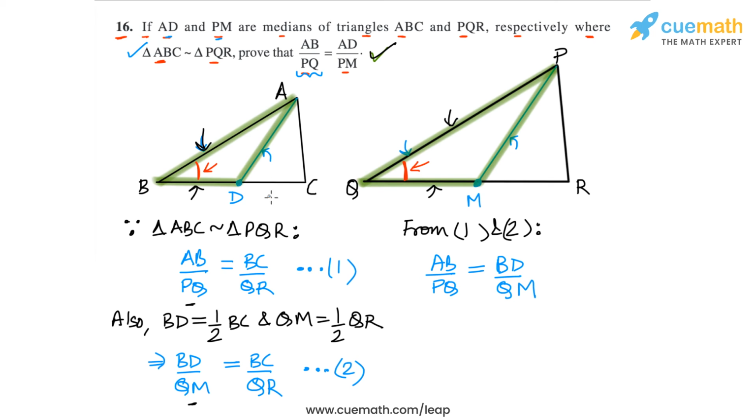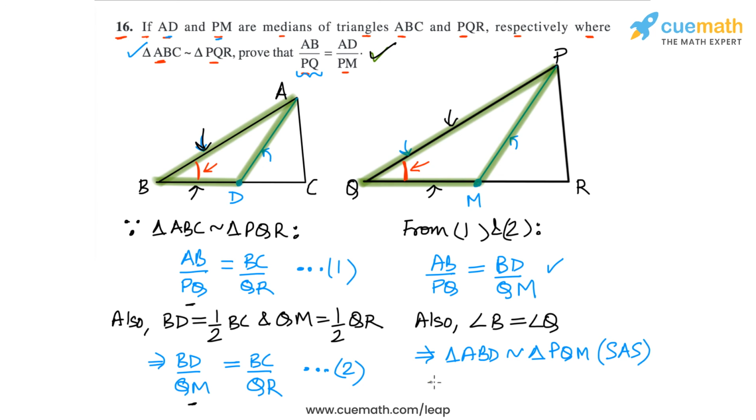So if we now compare these triangles ABD and PQM, we have this equality of ratios, and also we can say that angle B is equal to angle Q, and that's again because triangle ABC is similar to triangle PQR. So now, because this pair of angles is equal and the sides containing these angles are proportional, we can say that triangle ABD will be similar to triangle PQM, and this is because of the SAS similarity criterion.